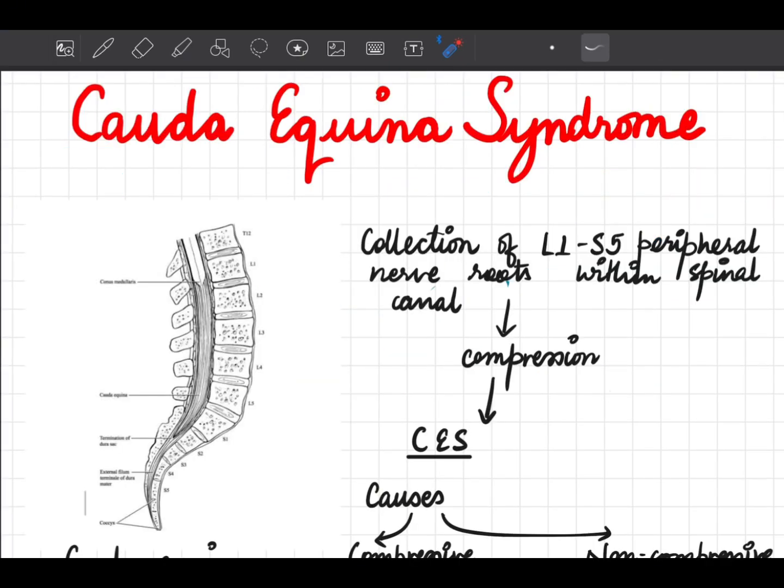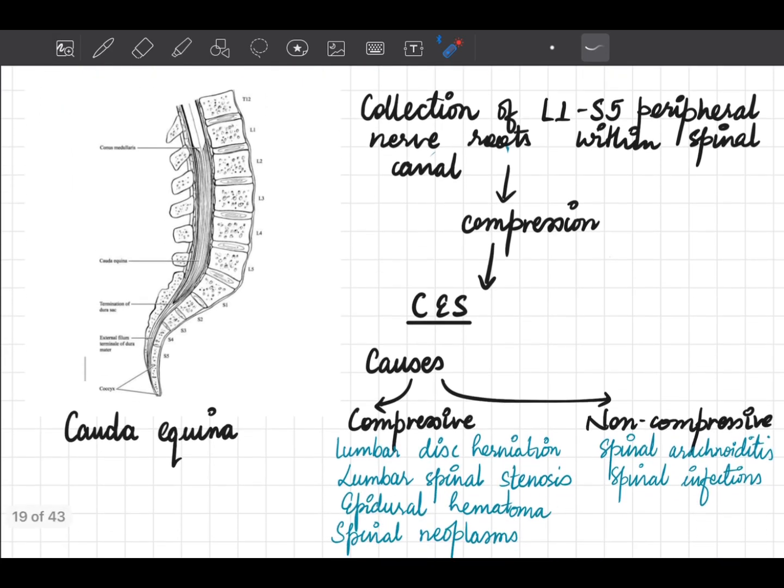Yes, you're correct. It's Cauda Equina Syndrome. So let's start with what is Cauda Equina. Cauda Equina, which is the Latin for horse's tail because it resembles the tail of a horse, is a collection of nerve roots, L1 to S5 peripheral nerve roots, which originate from the spinal cord.